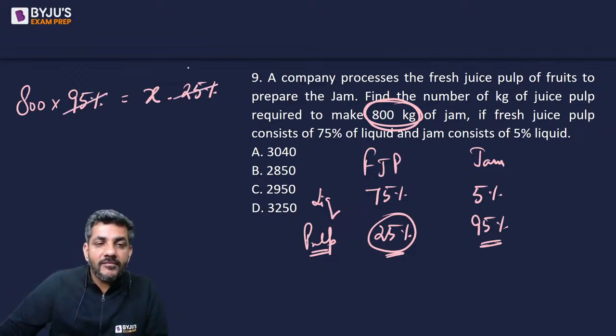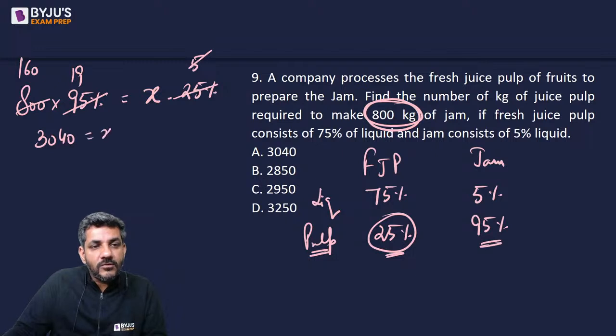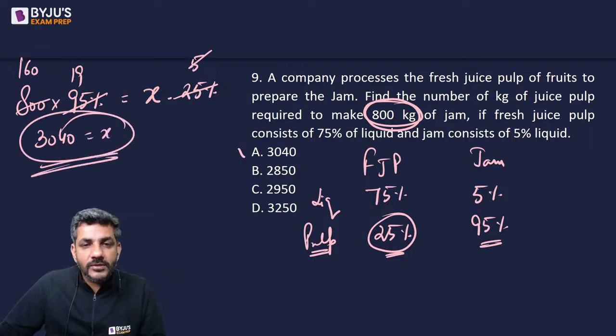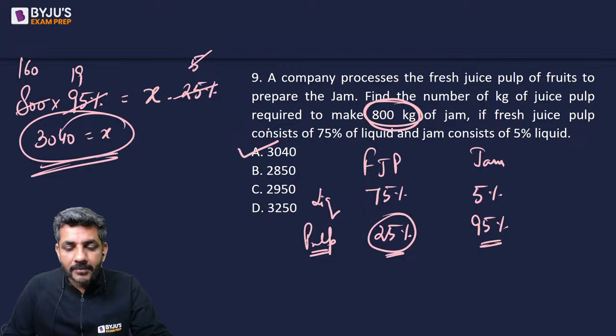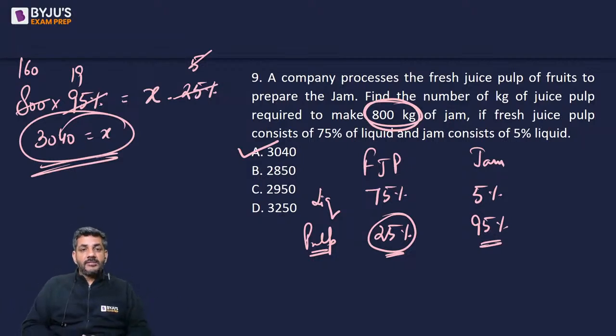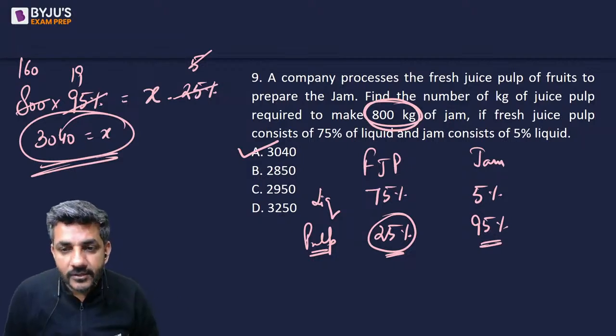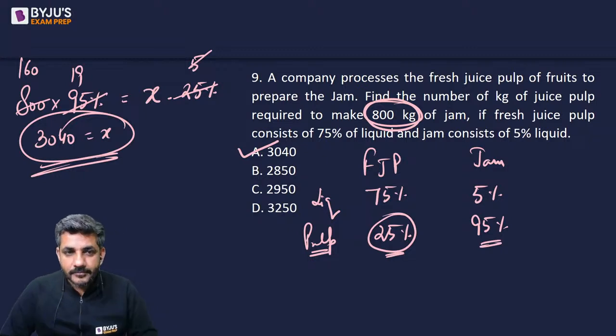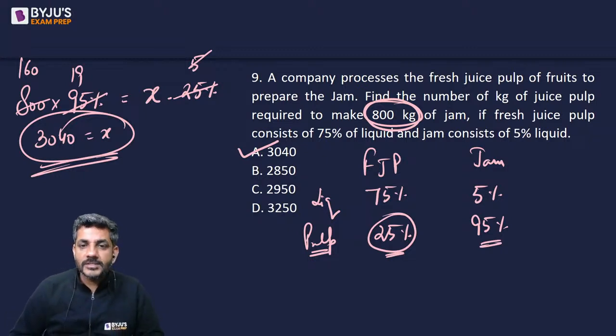ये कैंसिल आउट हो जाएगा 5 से 5 पे, ये कैंसिल आउट हो जाएगा 19 पे, और ये 5 से कैंसिल आउट हो जाएगा 160 पे. 160 times 19 is 3040. That is the value of x. So the quantity of fresh juice pulp required to make 800 kg of jam is option A, which is 3040. The correct answer for question number 9 is option A, that is 3040.